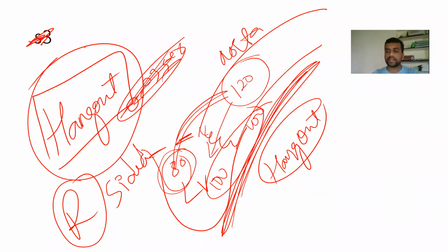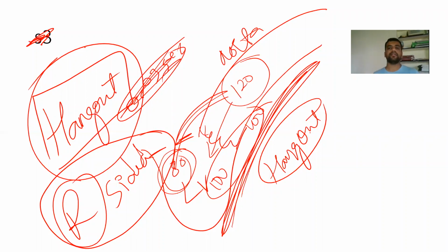Somebody has asked whether hangout interval is normally seen. Yes, hangout interval is a normal phenomenon. It is not a pathological phenomenon. But in case of right-sided abnormalities, it becomes very obvious and goes into a pathological state. If something is normal and abnormal, for example, blood pressure 120 is normal. If it becomes 160, it is called abnormal. Blood pressure is necessary for survival. Similarly, hangout interval is a part of the cardiac cycle and cardiac physiology.